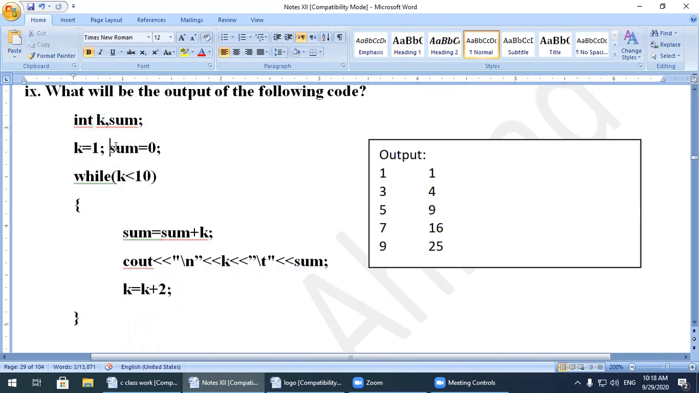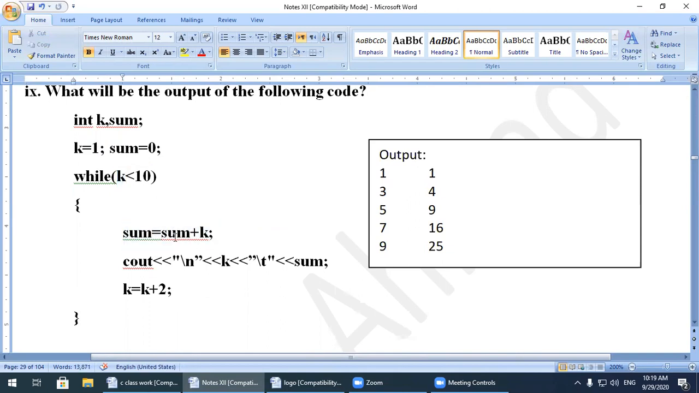One is k, another one is sum. After this statement, k is initialized to 1 and sum is initialized to 0. It means k has the value 1 and sum has the value 0. Now they are using a while loop: k is less than 10. Check the condition. The value of k is 1, so 1 is less than 10. The condition is true, and control will be transferred over here.